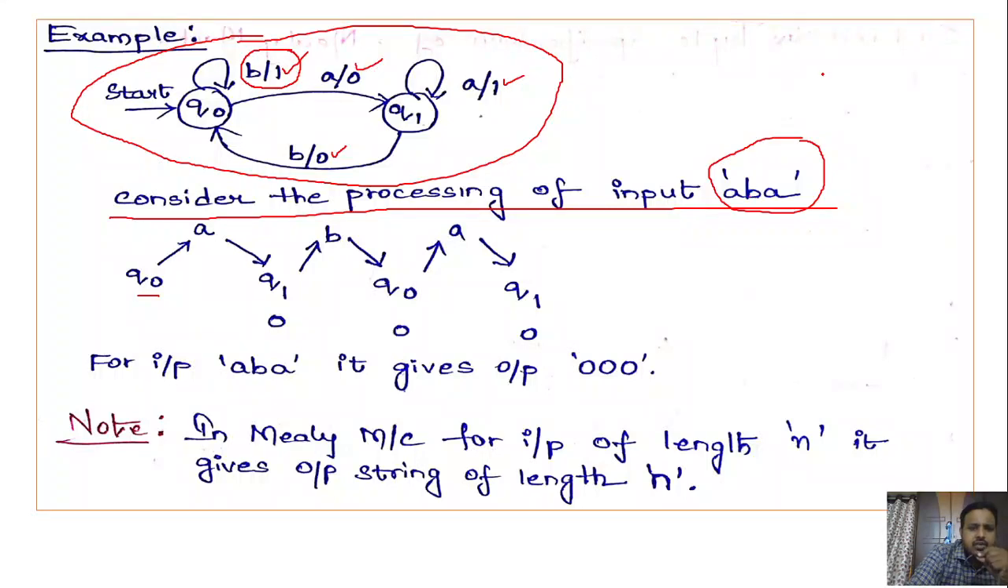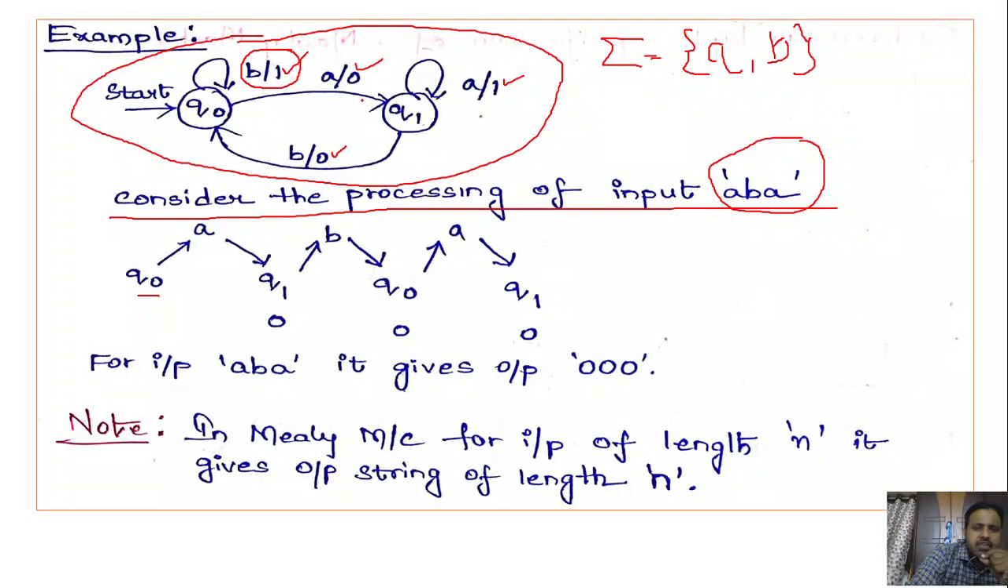Here you could see what the sigma is. Can you predict the sigma from this diagram? Yes. On the transitions, we have the inputs A and B. So you could say sigma is equal to the set {A, B}. That is the set of input symbols. Next, output symbols. What are the output symbols?